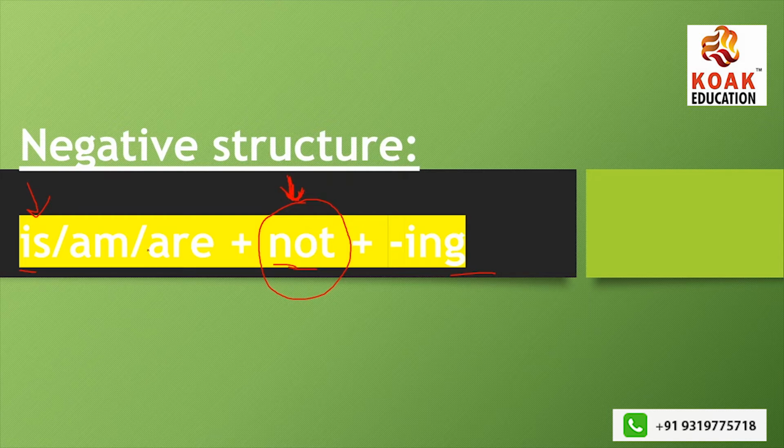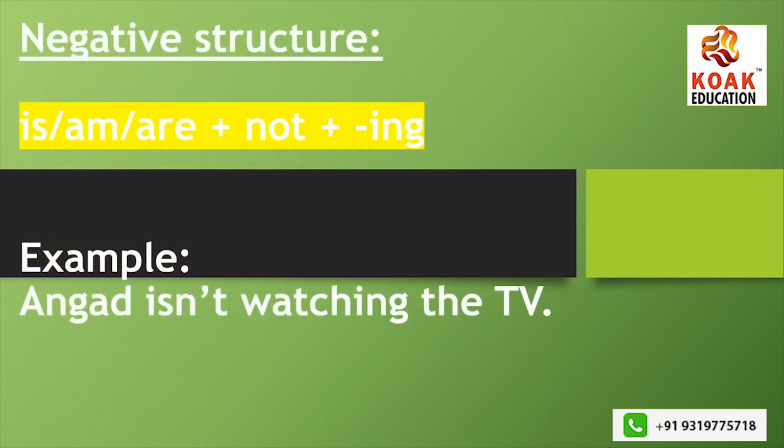So how will we frame sentences? We'll frame sentences like this: Angad isn't watching the television. Now isn't is a contraction for is not. Angad isn't watching the television, so Angad is not watching the television or the TV. So what is new? This is what's new. You just add not, and the sentence will change into negative.